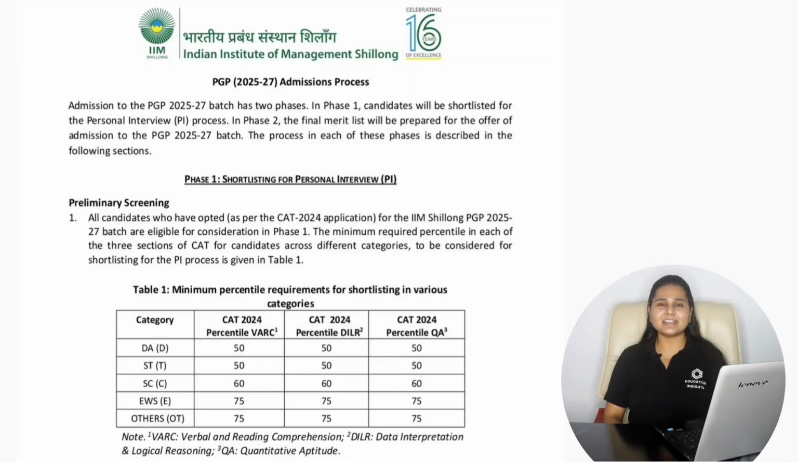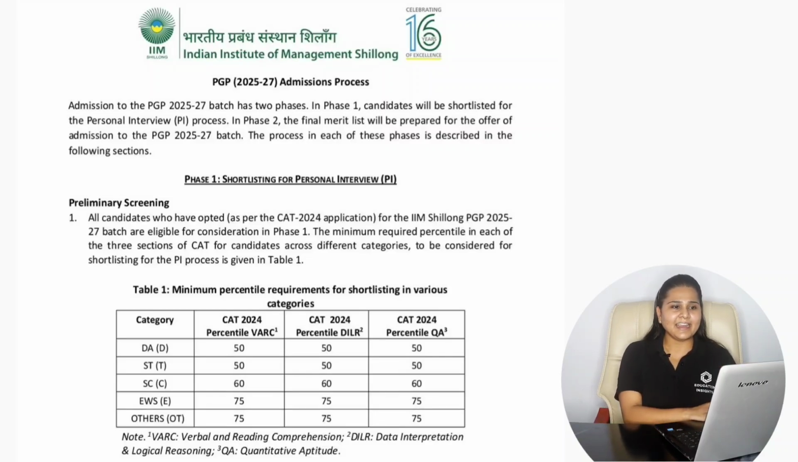So here if we consider the minimum eligibility criteria with the Indian Institute of Management Shillong according to the category, it is 50 percentile in the VRC, DILR and quantitative ability sections for the DAD category. Then for the ST category it is 50 percentile. Then for the SC category it is 60. For EWS 75 and for the other category also it is 75. So this is the minimum sectional percentile required in your CAT 2024 entrance examination according to the category.